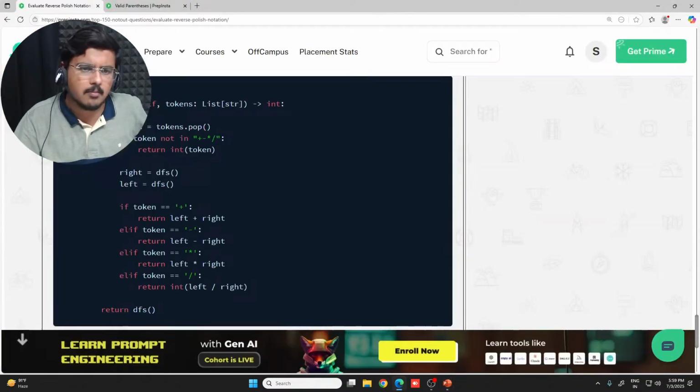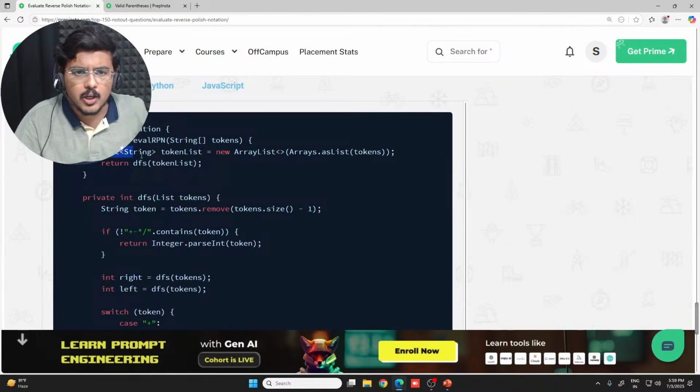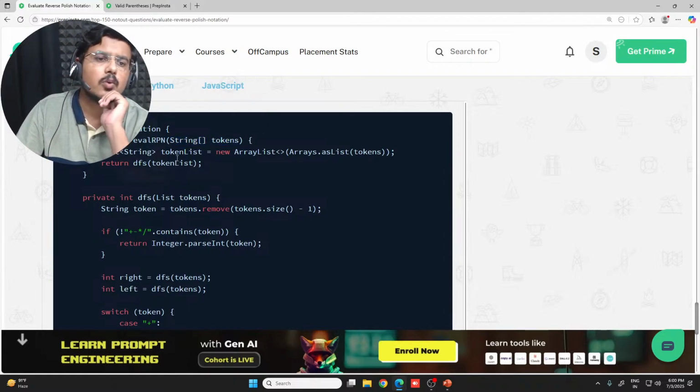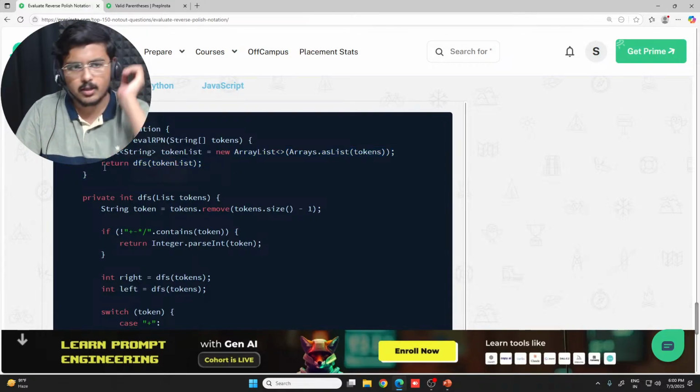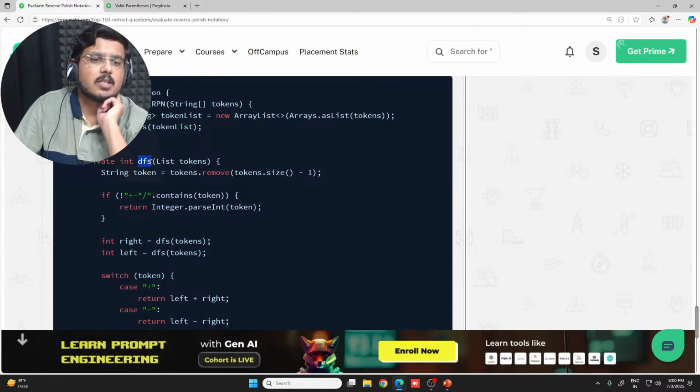Java code is the same. There is no change. See, absolutely the same thing. You create a token list. Initially you create a string of tokens. You create a list, token list, and this is a new array list, and then the same DFS token list is working here. Then you define this DFS function.